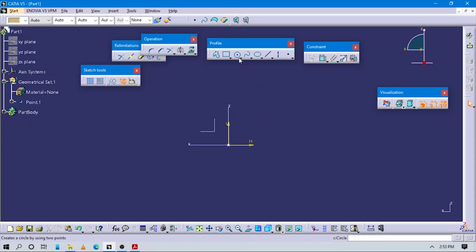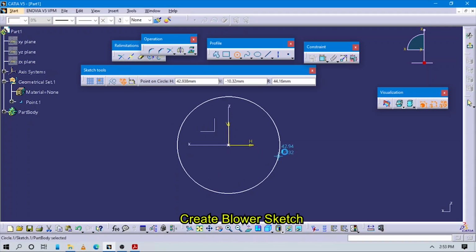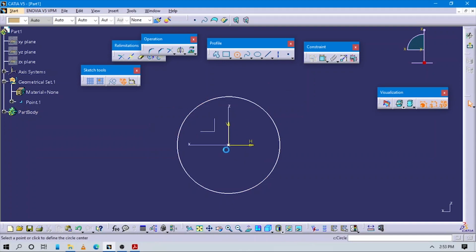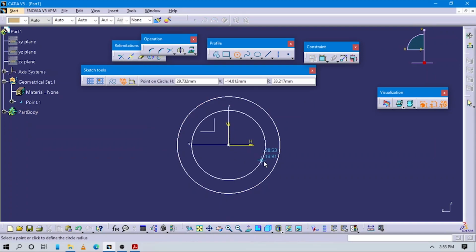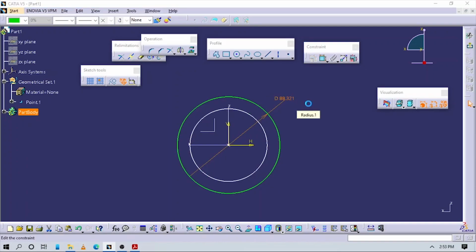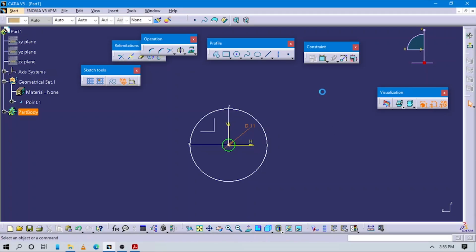Create two circles here. First is this, and the second one is also going to be here. Diameter of one is 11 and the second one is 8.